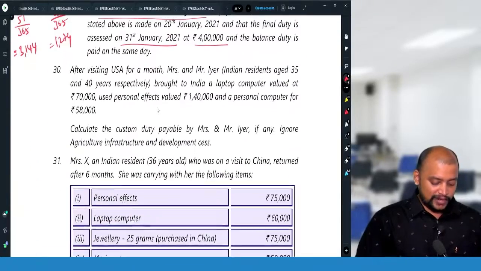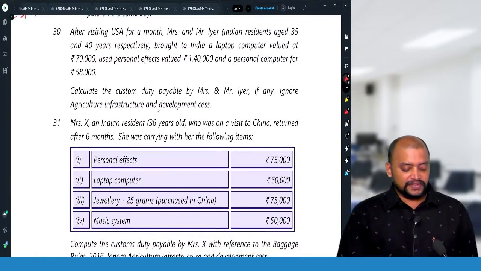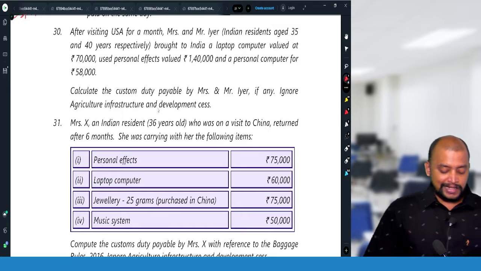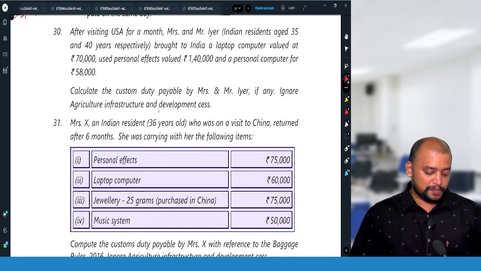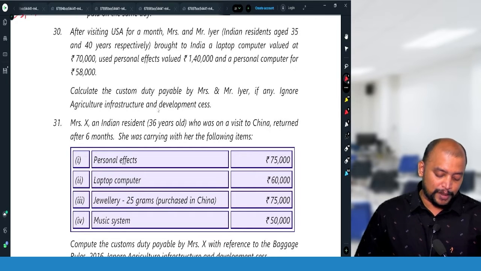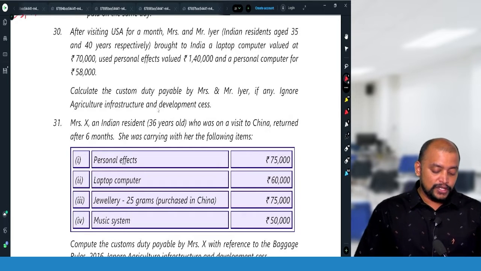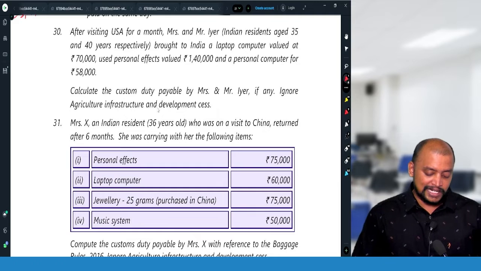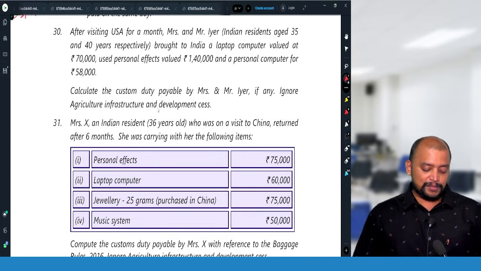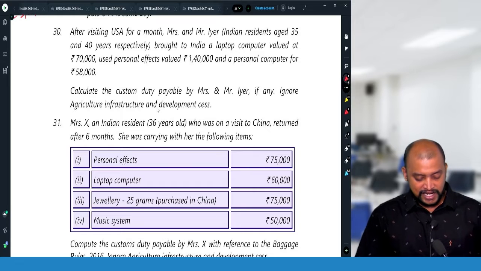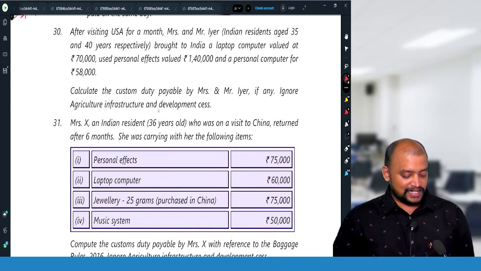Then next, question number 30. After visiting USA for a month, Mrs. and Mr. Iyer, Indian residents aged 35 and 40 years respectively, brought to India a laptop computer valued at 70,000, used personal effects valued at 1,40,000 and a personal computer for 58,000. Calculate the customs duty payable by Mrs. and Mr. Iyer, if any. Ignore agriculture, infrastructure and development cess.